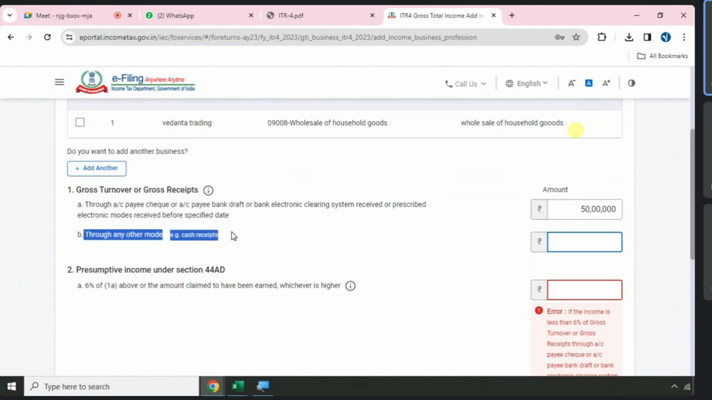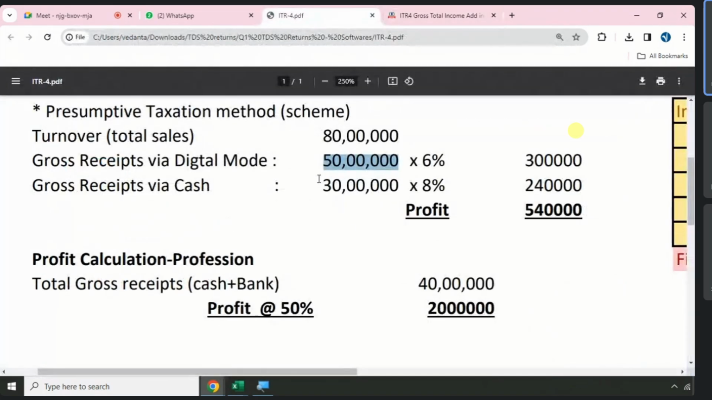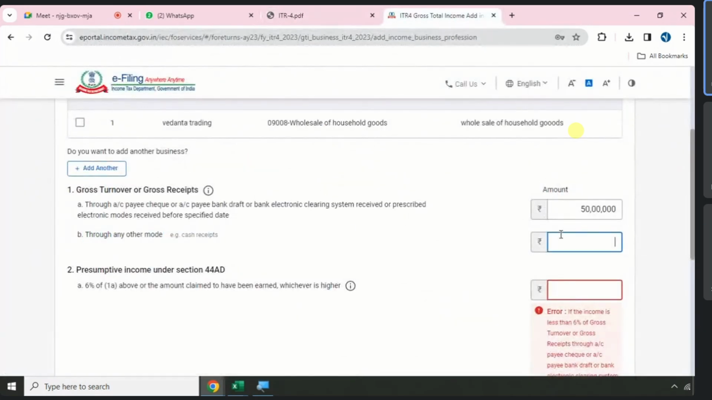Next what? Through other mode. What is the balance? 30 lakhs. Other mode, total turnover 80 lakhs. Out of 80 lakhs, 50 lakhs collection from bank, 30 lakhs collection from cash. Total turnover reported 80 lakhs.